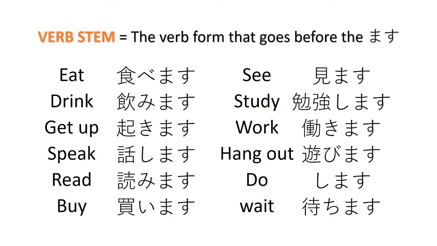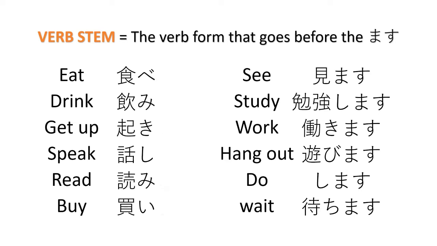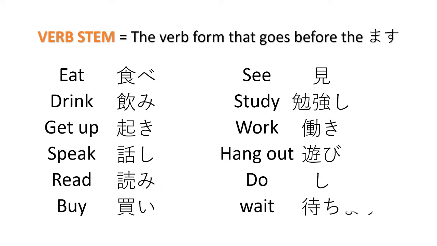To review, the verb stem is the verb form that goes before the masu in masu form. So here we have the masu form of the verbs: tabemasu, nomimasu, okimasu, hanashimasu, etc. In order to get the verb stem, we just remove masu. In other tenses, we remove mashita, as in the previous example. And this is the verb stem: tabe, nomi, oki, hanashi, yomi, kai, mi, etc.